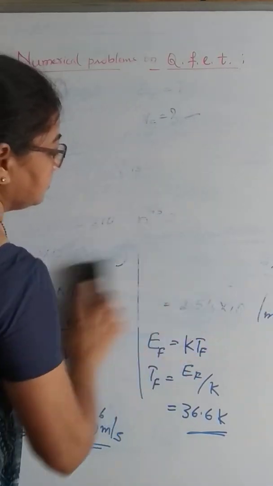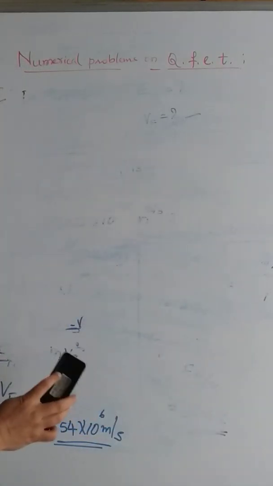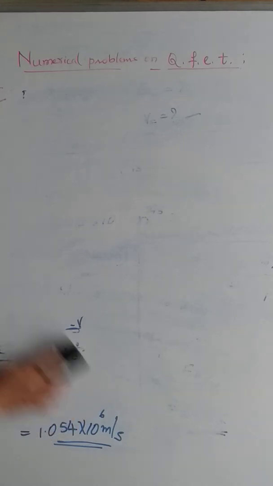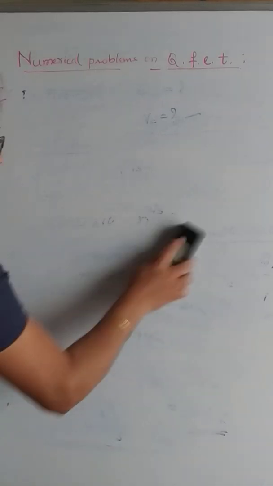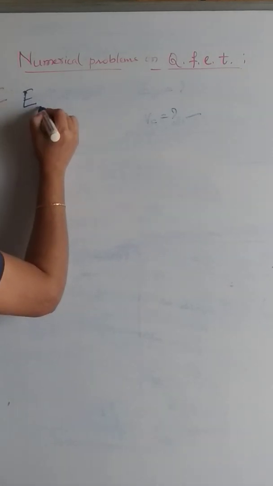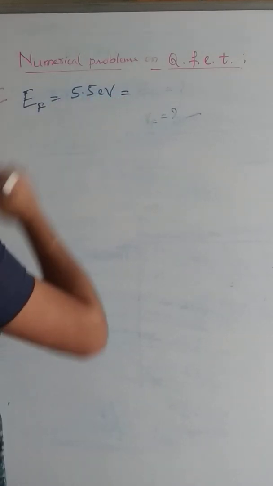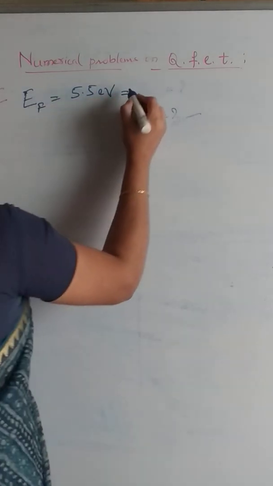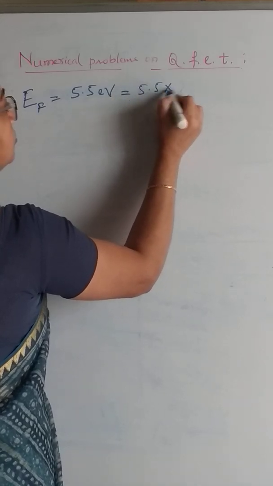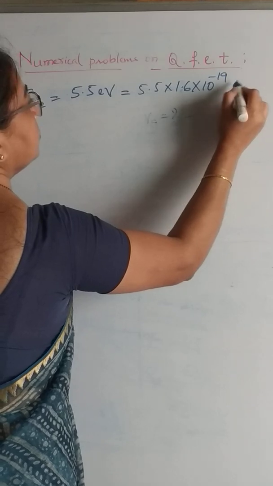In the next statement, Fermi energy of a metal is given 5.5 electron volt, which we need to convert it into joules. Given Fermi energy of silver is 5.5 electron volt, which we have to convert it into joules, that is 5.5 into 1.6 into 10 to the power of minus 19 joules.